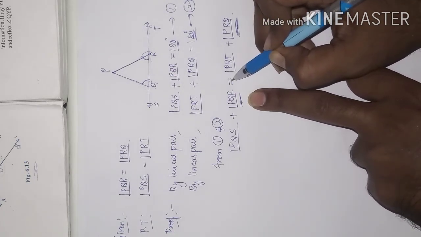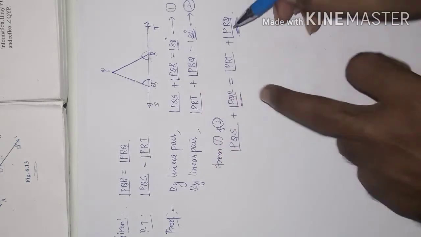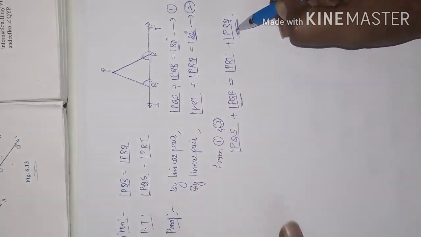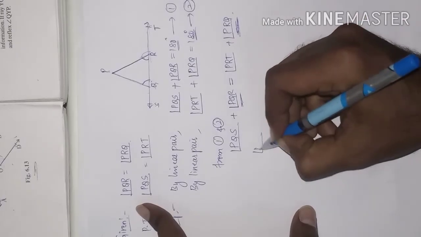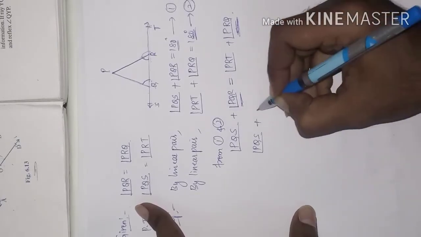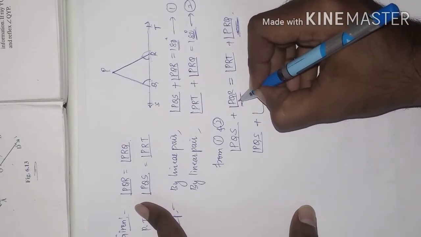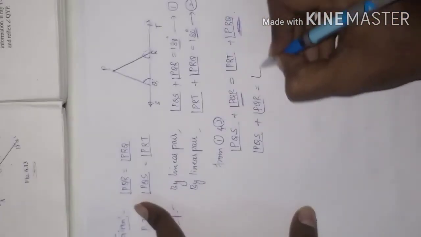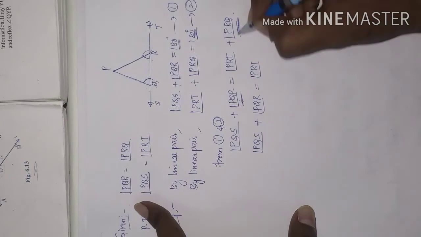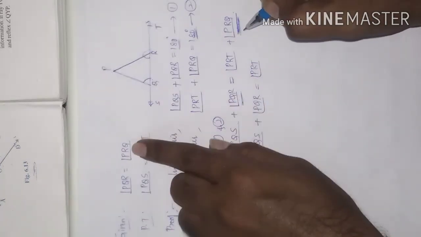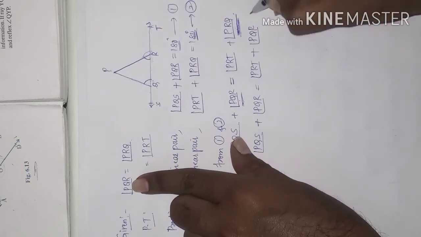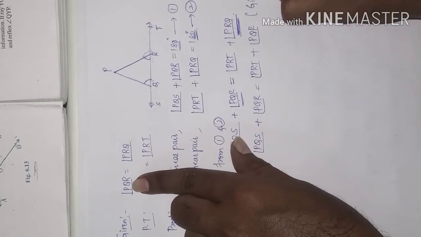So PQR and PRQ are equal. So let us make it the same and cancel it. Along with PQS, we'll keep PQR only here, and this is PRT. In the place of PRQ, we'll put PQR. This is because of the given.